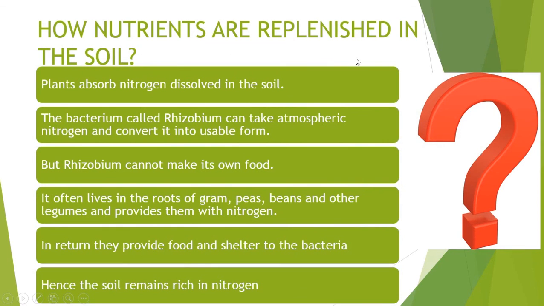How nutrients are replenished in the soil. Plants absorb nitrogen dissolved in the soil. The bacterium called Rhizobium can take atmospheric nitrogen and convert it into usable form. But the Rhizobium cannot make its own food. It often lives in the roots of gram, peas, beans and other legumes and provides them with nitrogen. In return, they provide food and shelter to the bacteria. Hence, the soil remains rich in nitrogen.